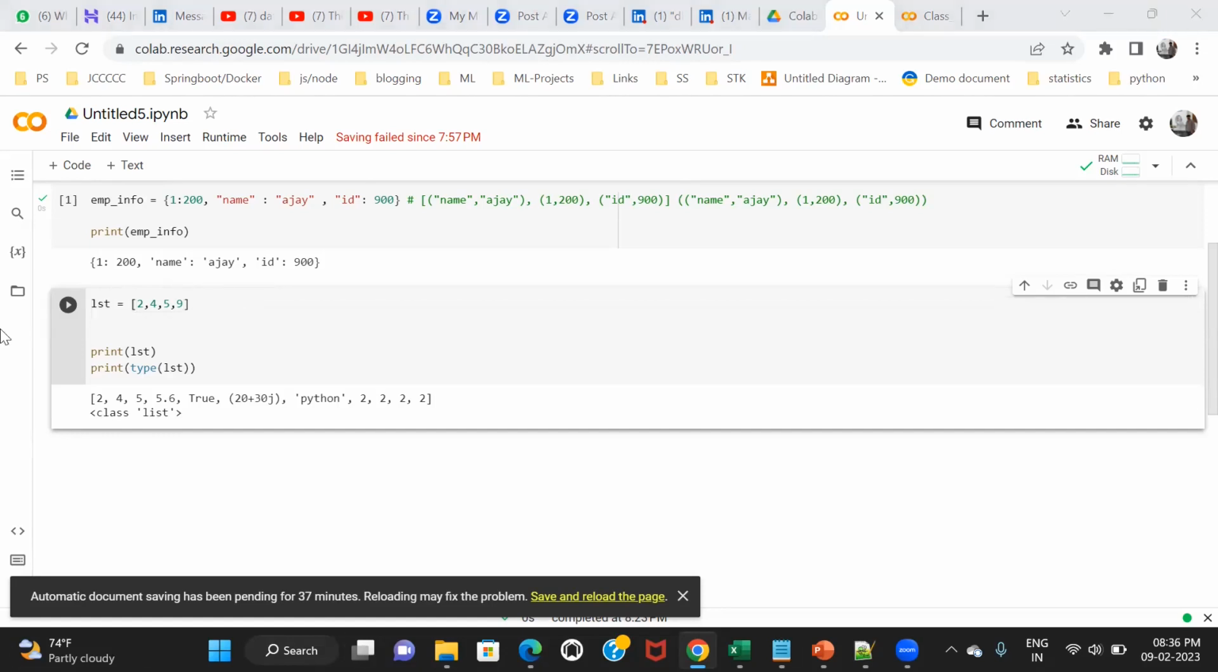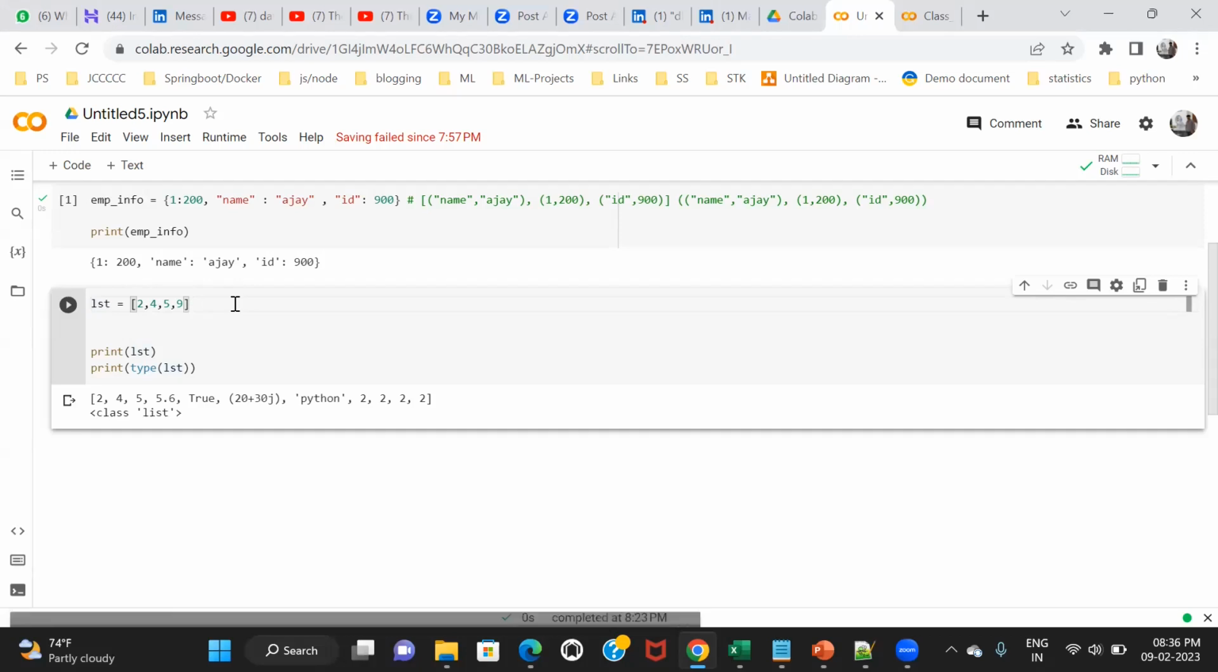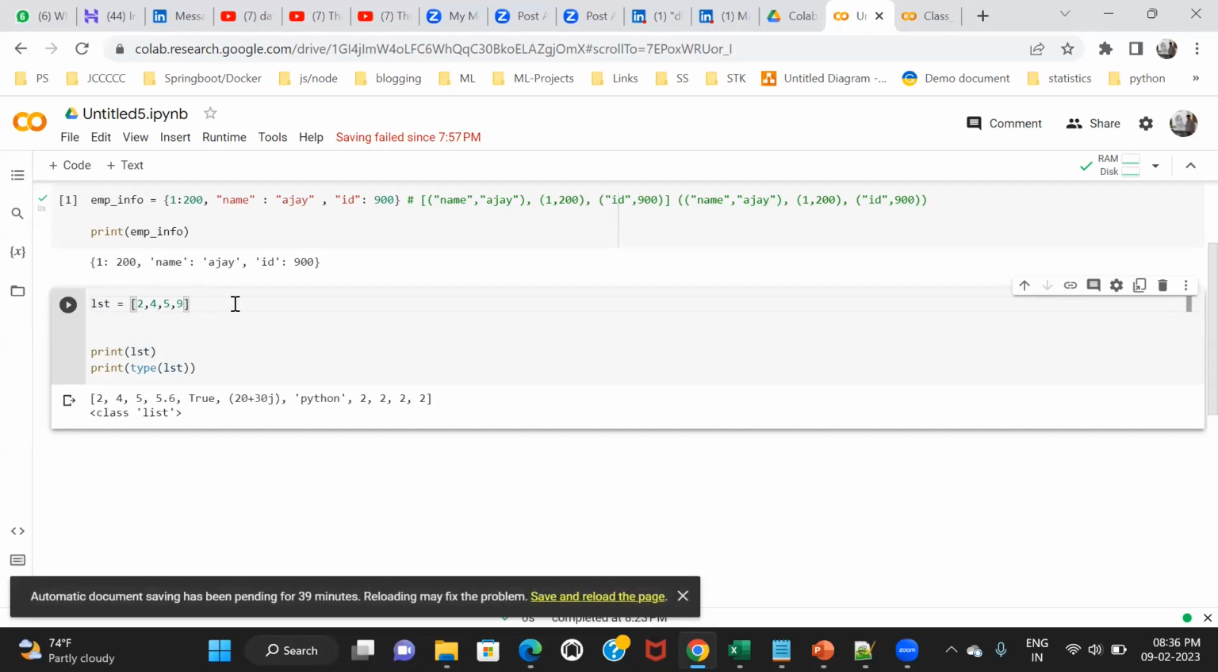Now the second concept. So this is a list. Let's assume this is a container, a bucket, and this bucket has 4 balls: 2, 4, 5, 9. From this bucket, I want to pull any ball according to my wish. I want to pull 4, or 5, or 9, or 2. I can pull any data from the bucket.